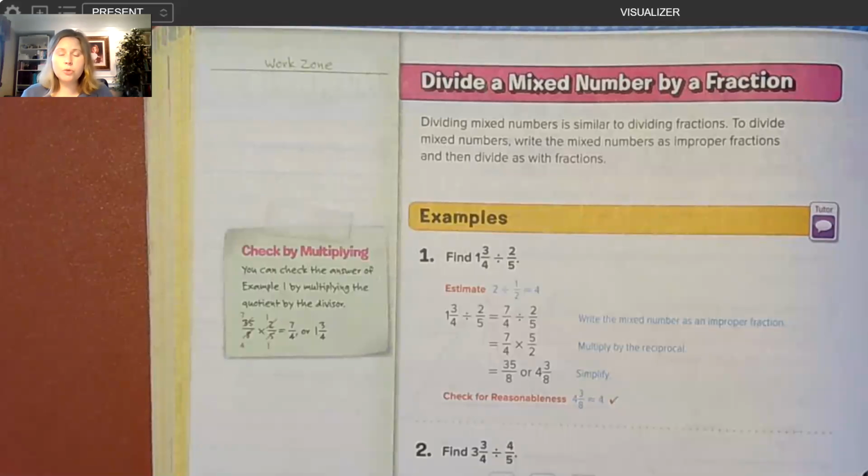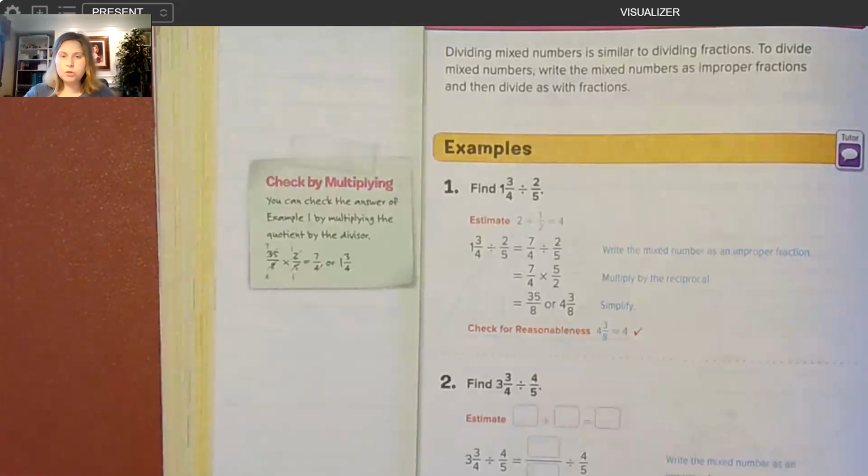All right, now we're on page 326 and we're looking at dividing a mixed number by a fraction. Dividing mixed numbers is very similar to dividing fractions. To divide mixed numbers, you write the mixed numbers as improper fractions and then divide the same way that you did with fractions, okay? So let's take a look at example 1 on page 326.